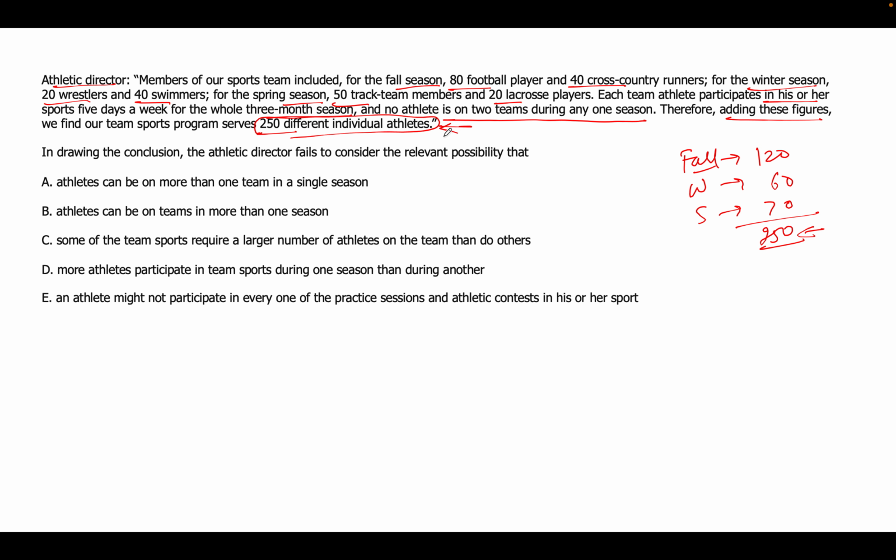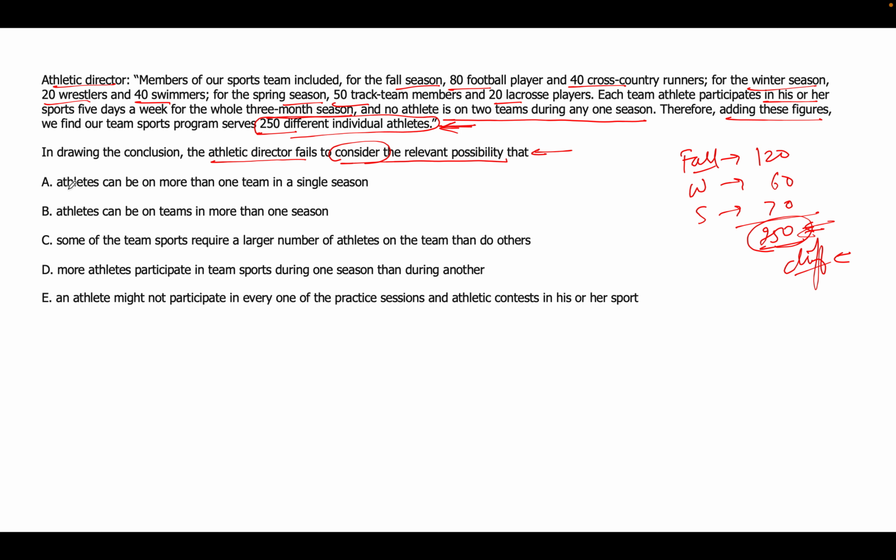We need to kind of weaken this argument. Which option will weaken? Weaken as in the athletic director fails to consider the relevant possibility. Fails to consider means if that possibility is true, the argument or the conclusion might not be that way. So conclusion is 250 different people are there, different athletes are there.